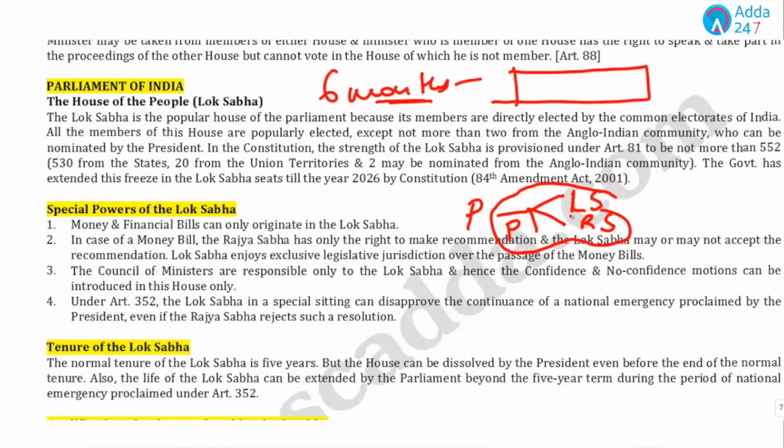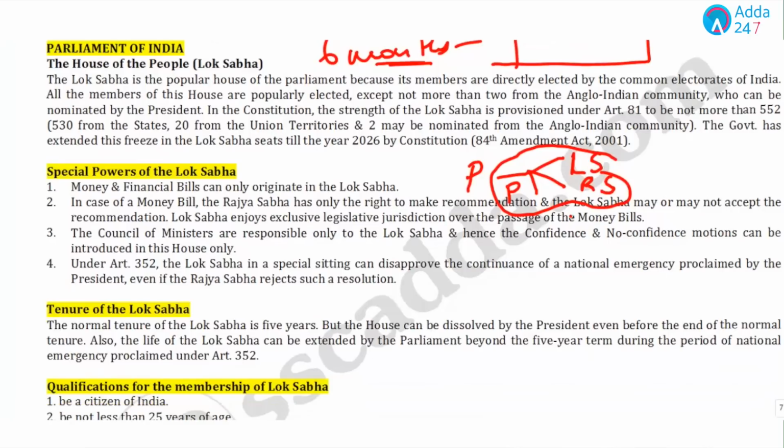Now, let's highlight some of the important facts related to Lok Sabha. Lok Sabha is the popular house because its members are directly elected by the communal electorate, except, as we have already discussed, not more than 2 members from the Anglo-Indian community, who are nominated by the President. What is the total strength?